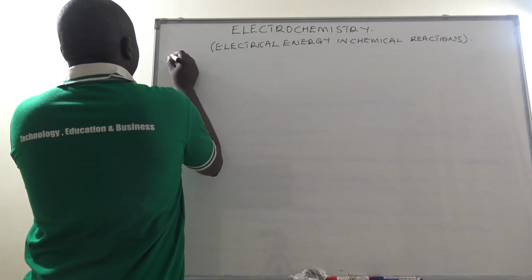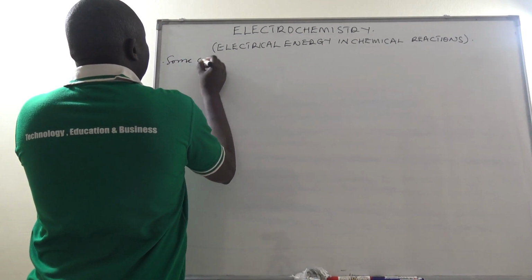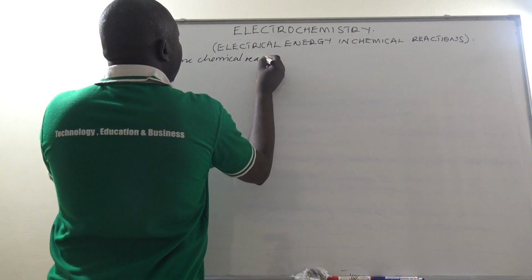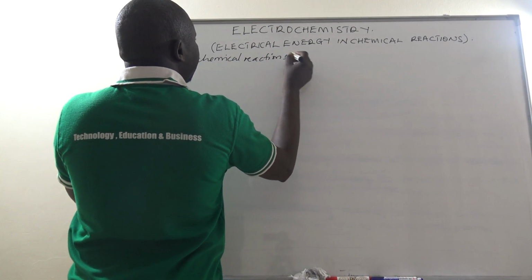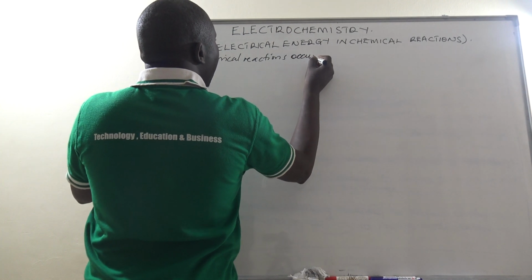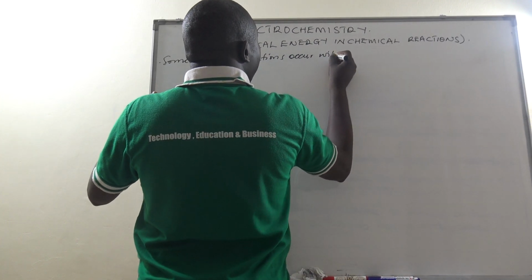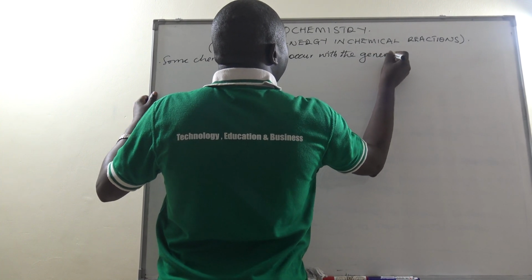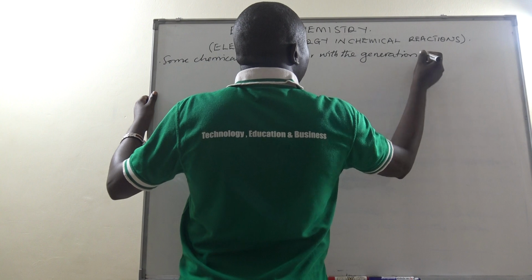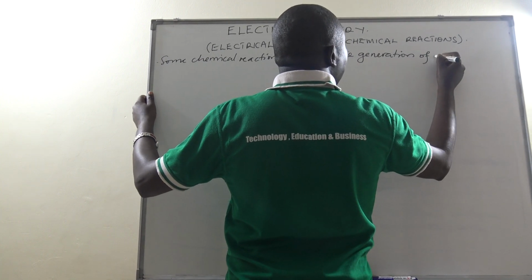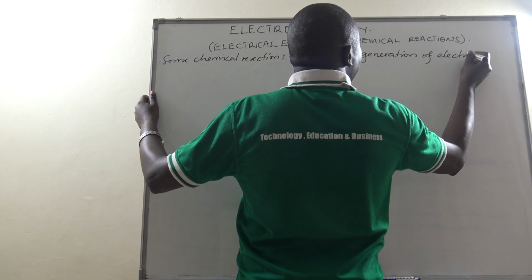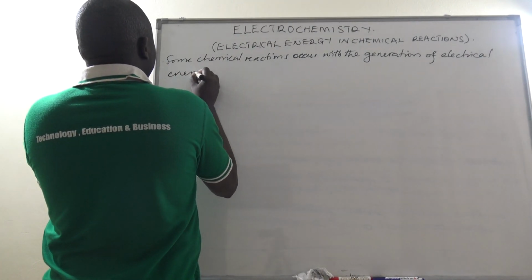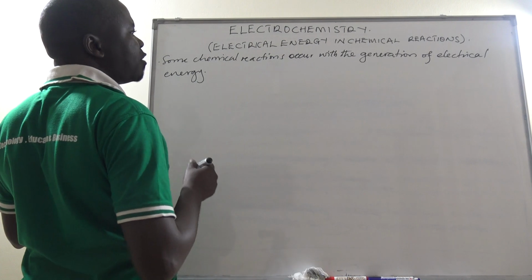So we have some chemical reactions that take place. Let me put it here. Some chemical reactions occur with the generation of electrical energy, or what we call electric energy.